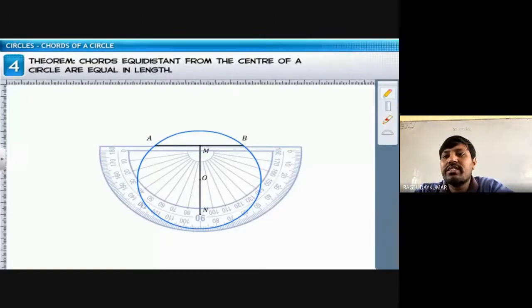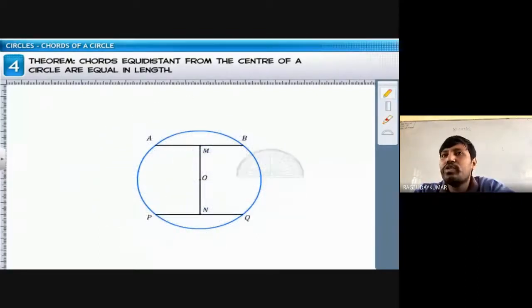समझ में आ रहा है ना? इक्वल डिस्टेंस स्केल ले लो. Using the scale it is possible to draw the equal chords. So what is another theorem statement here? The chords equidistant from the center of a circle are equal in the length.